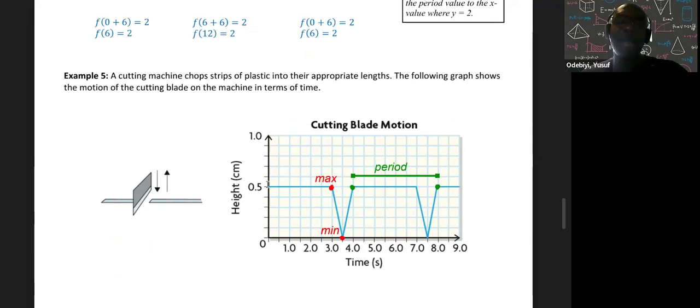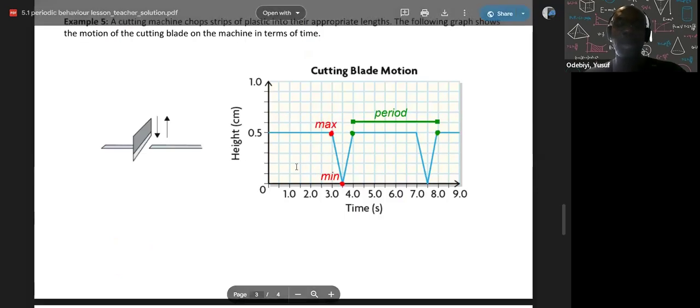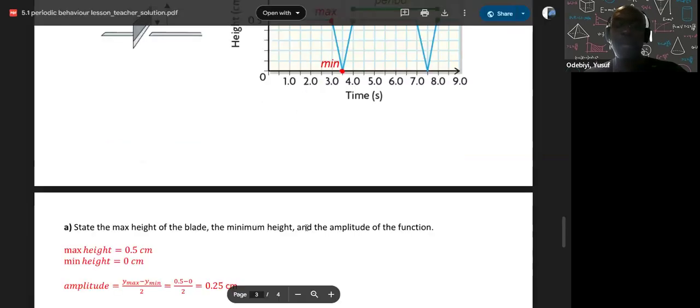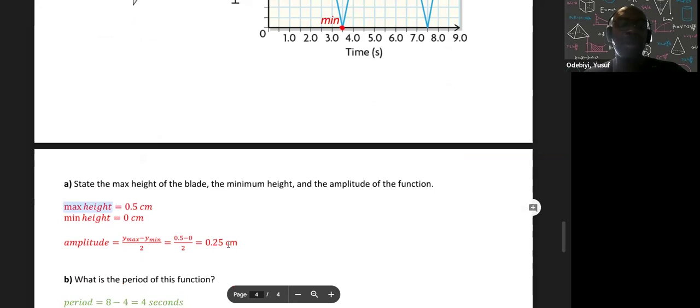And then that's the max height. And the minimum height is when it hits the table. So that's 0, okay? So that makes sense. So my max and min, 0.5 minus 0. The question is trying to find the amplitude. So it's going to be 0.5 minus 0, divide that by 2. My amplitude is 0.25 centimeters, okay?